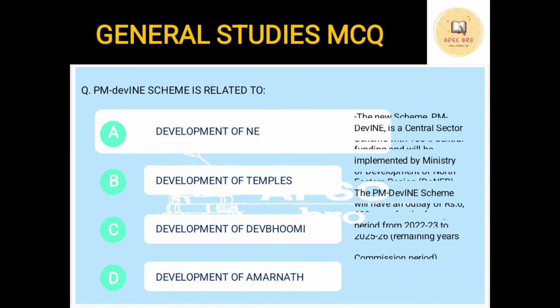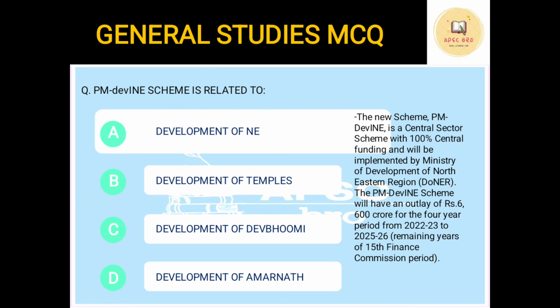The new scheme is a central sector scheme with 100% central funding. The ministry is the Ministry of Development of North Eastern Region, DoNER. In any government scheme, the implementing ministry is important. It is repeatedly being asked in many exams.